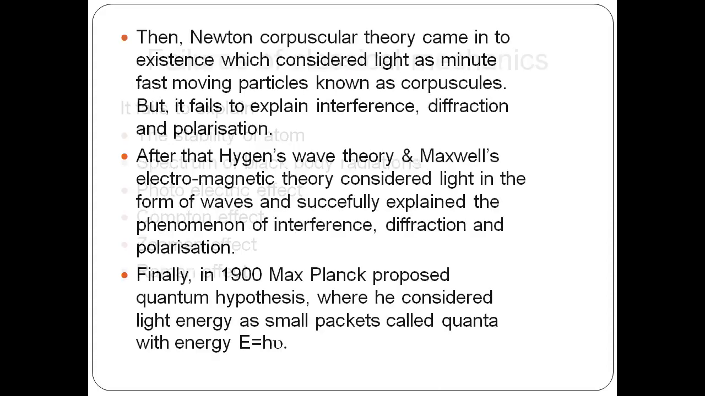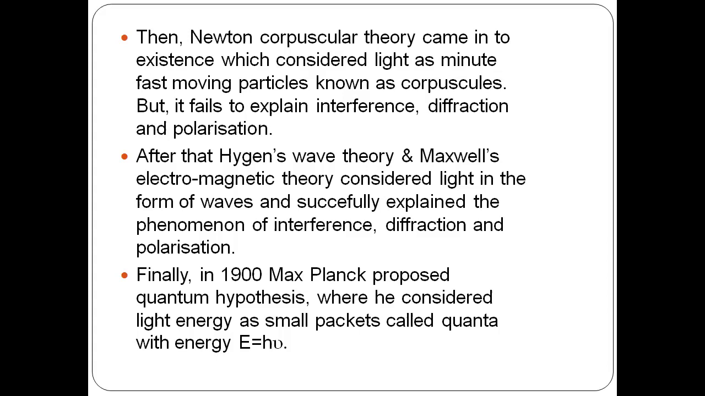Further, there are many more theories which tried to explain the failure concepts of classical mechanics. The first one is Newton's corpuscular theory, where light was considered as minute particles called corpuscles, but it failed to explain interference, diffraction, and polarization. After that, Huygens wave theory and Maxwell's electromagnetic theory came into existence, and they successfully explained interference, diffraction, and polarization, but failed to explain effects like the photoelectric effect, Compton effect, and Zeeman effect.